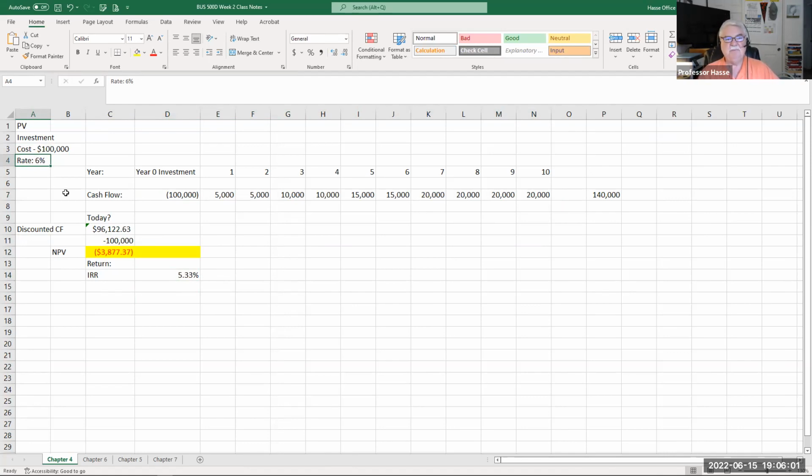We've got a problem. To solve it, we have to find a way of increasing the cash flows over the 10 years or find cheaper money. And today, June 15th, 2022, are we going to find any cheaper money? I don't think so. Inflation is 7%.